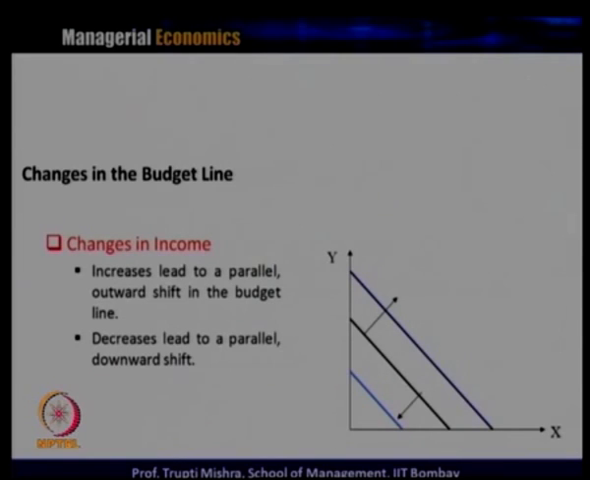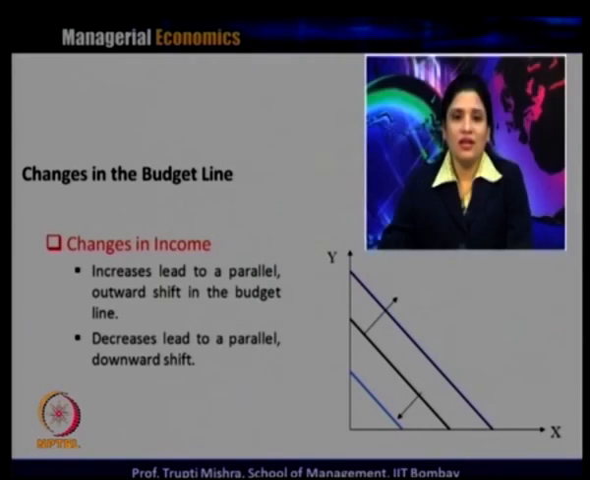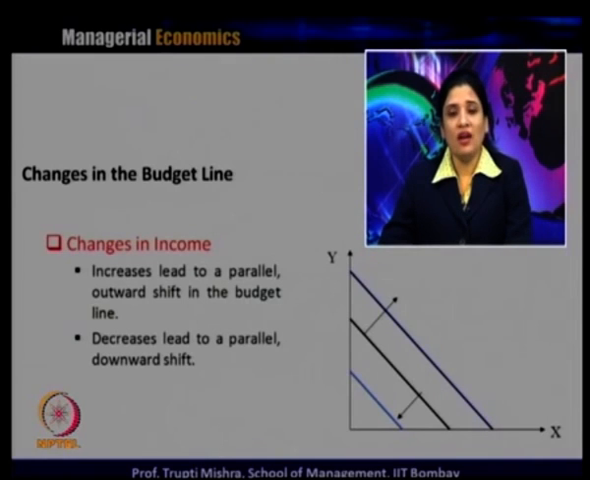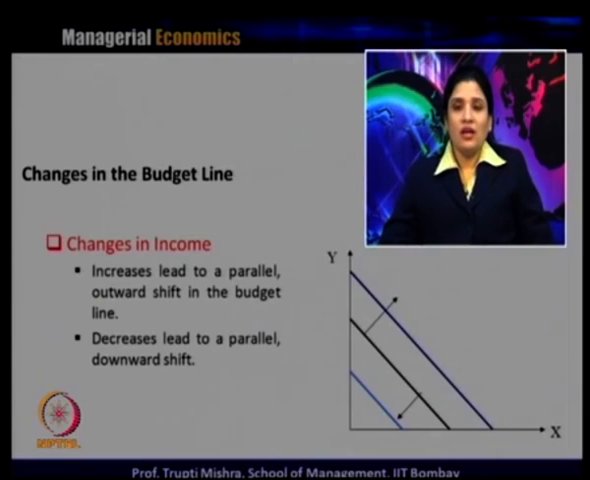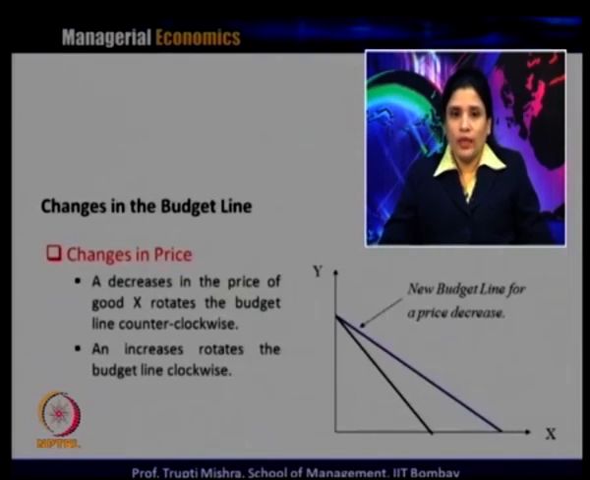Whenever there is a change in income, an increase in income leads to a parallel outward shift in the budget line. Like if you look at the third line, that is the increase in income from the original budget line, and a decrease is always in the downward direction. So, an increase in income leads to a right shift in the budget line, and a decrease in income leads to a left shift. One is upward in case of increase and downward in case of decrease.